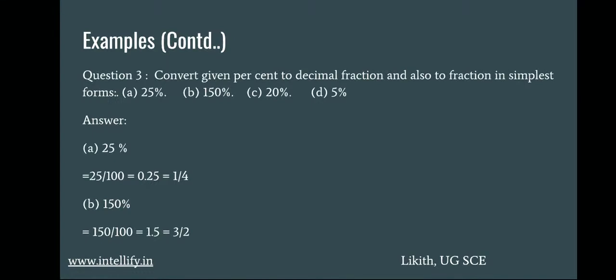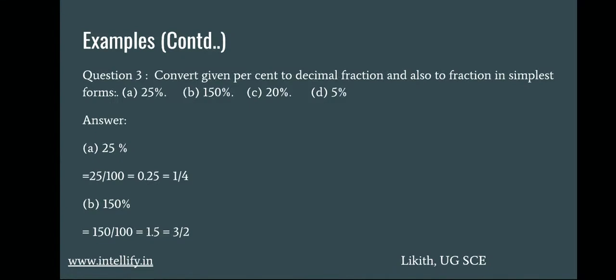The third question is, we have to find the fraction part of the percentage, the decimal part, and the simplest form. These are the three ways we can convert a percentage: simplest form, decimal, and fraction. The first question is 25%. We have to convert this into fraction, decimal, and simplest form.